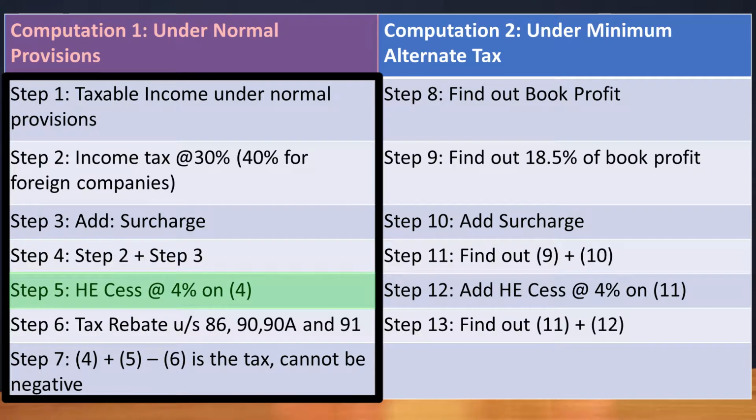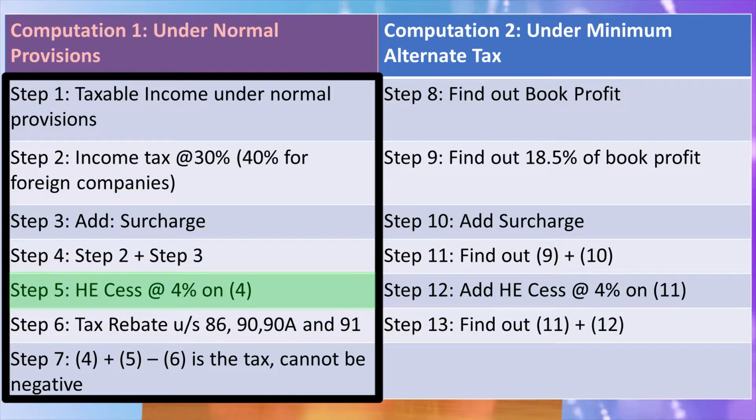Next is step 5, which is HSEC or cess, at the rate of 4%, which we add on the step 4 amount. Next is step 6, which talks about the tax rebate under sections 86, 90, 90A and 91, and finally we arrive at step 7, which is step 4 plus step 5 minus step 6, the tax payable, and this figure cannot be negative.